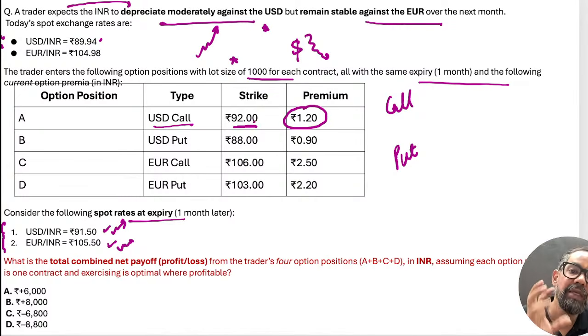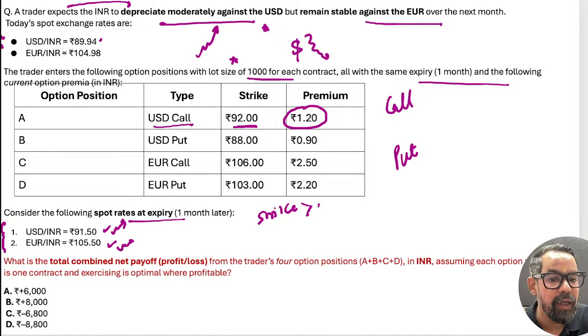So now his expectation was about the dollar: he took a long call option at 92, and he was expecting the dollar would appreciate, but the dollar remained below the strike price, meaning your strike is higher than the spot.